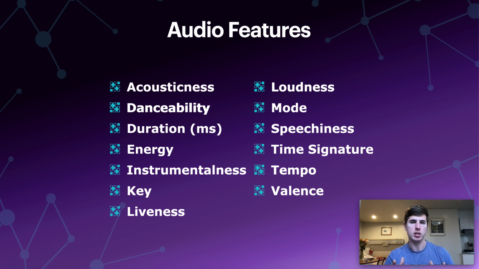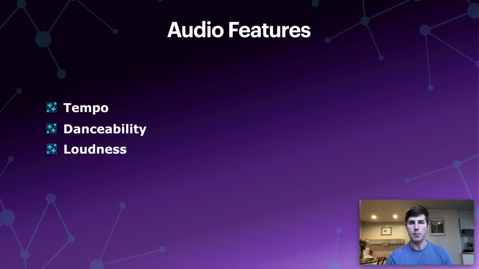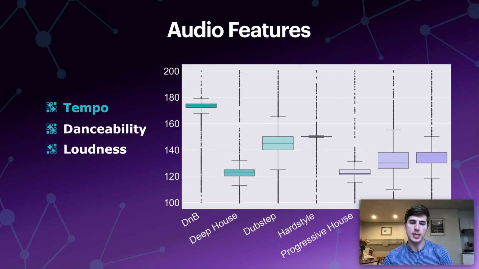Here's a list of audio features that Spotify has for each of its tracks, things like acousticness, speechiness, instrumentalness. Some of these are much more useful in actually separating EDM songs than others. The three are tempo, danceability, and loudness. First, looking at tempo. And by the way, along the bottom here you see our first look at the different classes of EDM music: drum and bass, deep house, dubstep, hardstyle, progressive house, and you can't see the last two, but they're techno and trance.